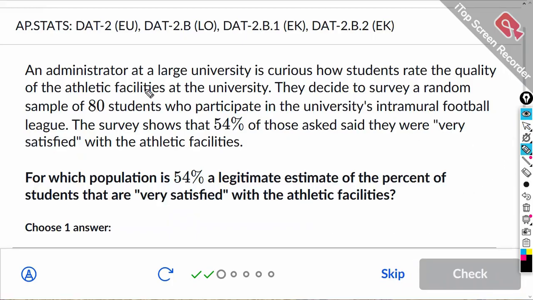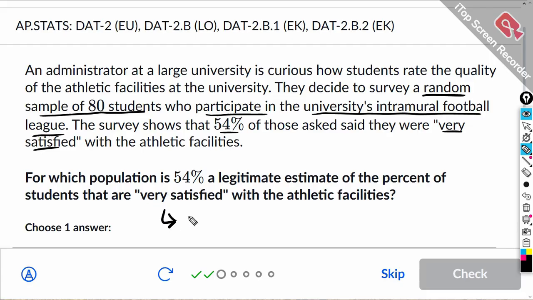All right. An administrator at a large university is curious how students rate the quality of athletic facilities. They surveyed a random sample of 80 students who participate in the university's intramural football league. 55% said they were very satisfied with the athletic facilities. For which population is this a legitimate estimate of the students that are very satisfied?